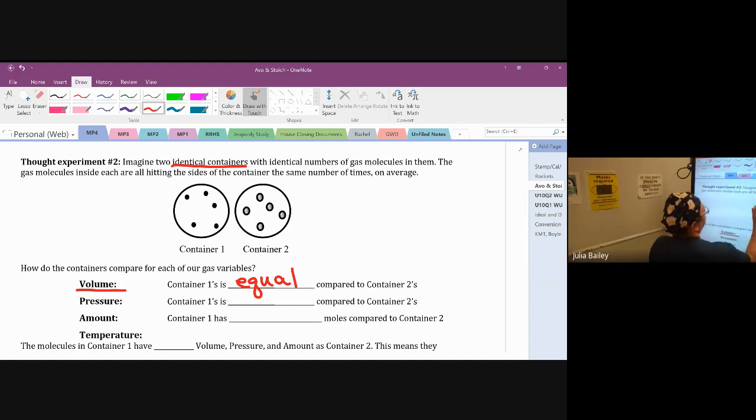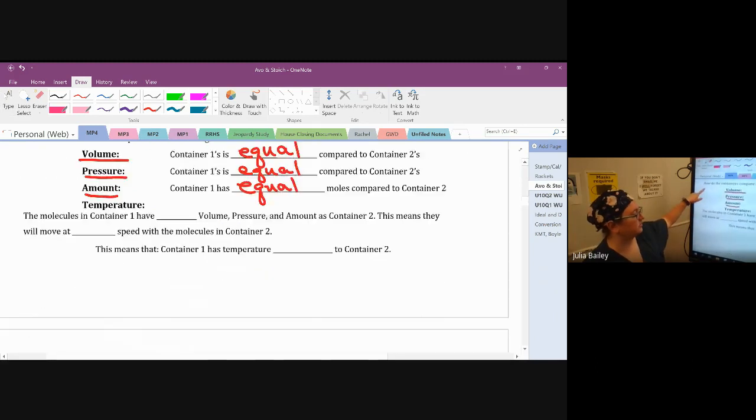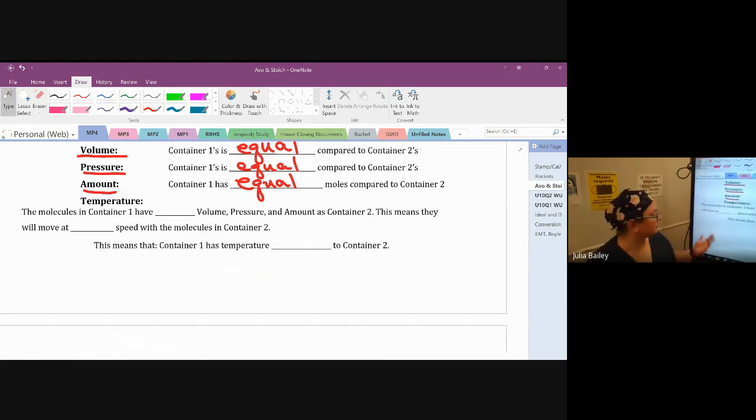The pressure, we're told they're hitting the sides of the container the same number of times on average. That's pressure. So the pressure must be equal. And the amount, we're told that they have identical numbers of gas molecules in them. That is the amount. So container 1 compared to container 2 must have equal amounts of moles or equal amounts of molecules in each one. If the volume and the pressure and the amount are all the same in container 1 and container 2, if those are all equal,